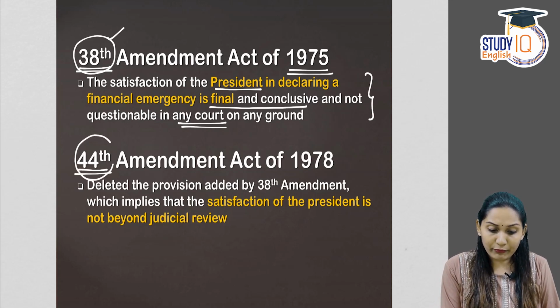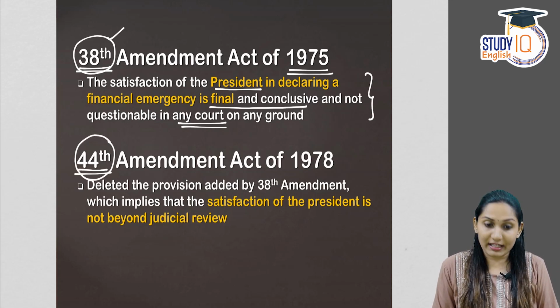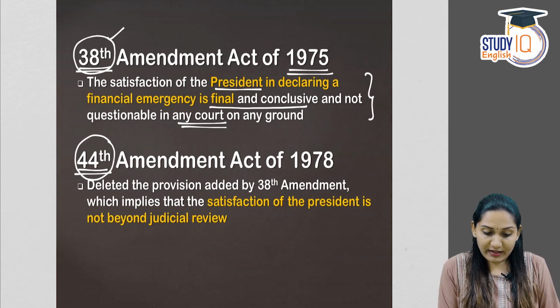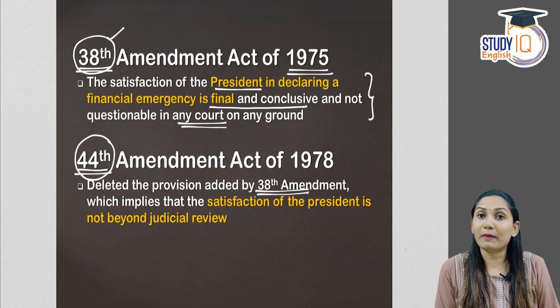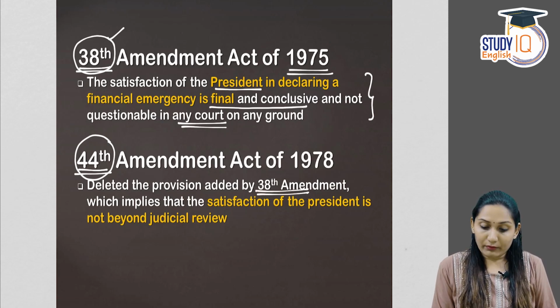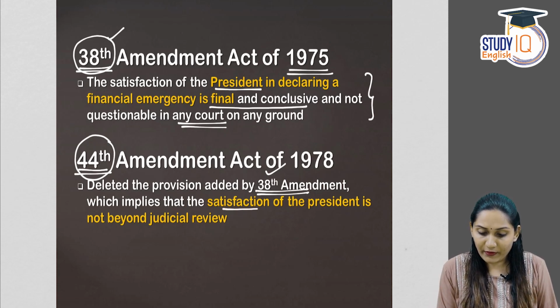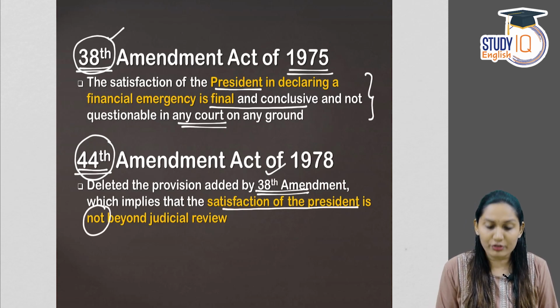Now coming to the 44th Amendment Act of 1978. In the 44th Amendment Act of 1978, this provision was deleted. That is the provision which was added by the 38th Amendment Act. What was the 38th Amendment Act? It was that there is no scope for judicial review. That provision was removed or deleted, which implies that the satisfaction of the President is not beyond judicial review.